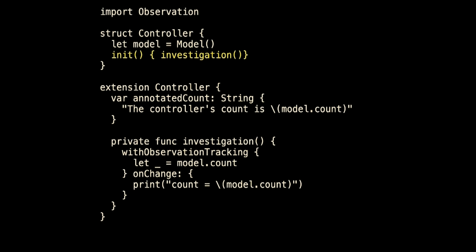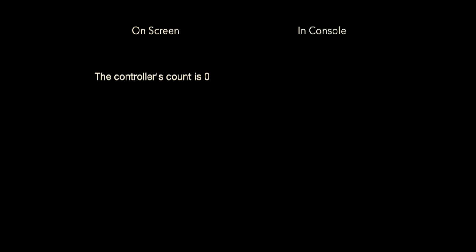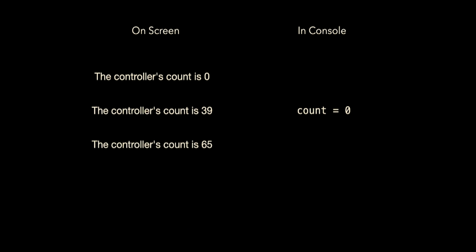So we run it. I'm going to track the model.count. On the screen when I launch, it says the controller's count is 0. I tap the button, I get a new count on the screen, and in the console it prints count is 0. I tap the button again.